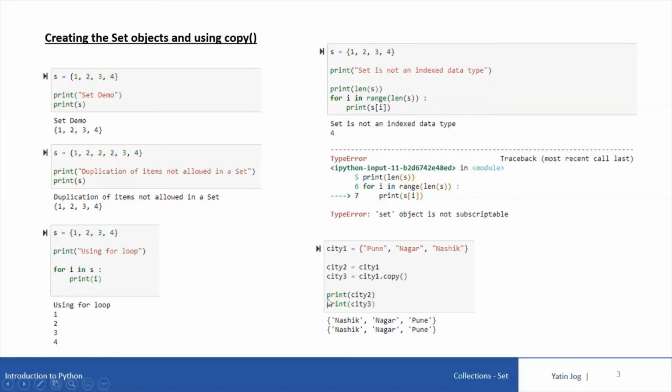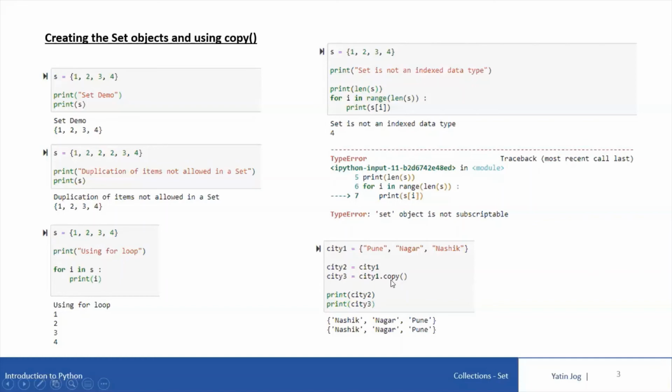Now you can look at this code. I'm declaring one set variable city1 with 3 string elements, Pune, Nagar, and Nashik. What I'm doing is city2 equal to city1, so I'm trying to copy all the elements of city1 into city2. So my city2 is also a set variable. And I'm using the copy method. Copy is a set method. When I say set method, if I have to invoke this copy method, I have to use it with the set variable.